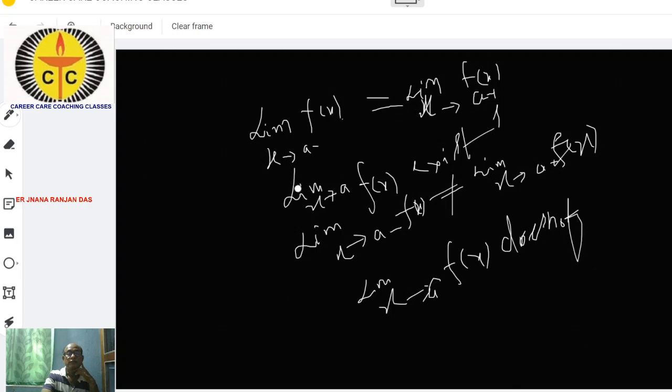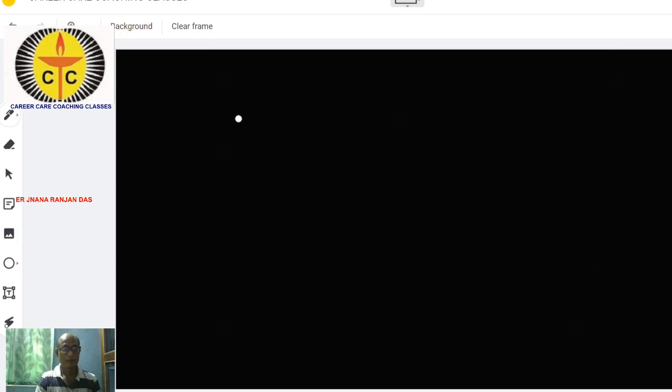Suppose the question is asked: find the limit as x tends to 1 of f(x), where f(x) is defined as 2x plus 1 and x belongs to R. Okay, so in that case, how can you find the limit?